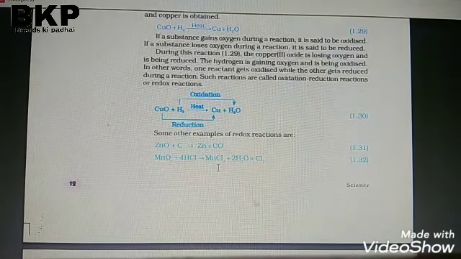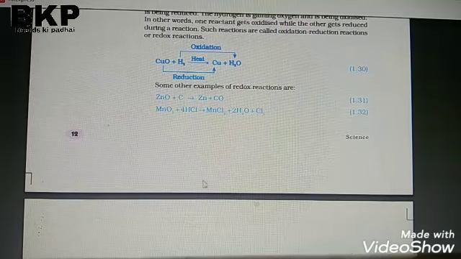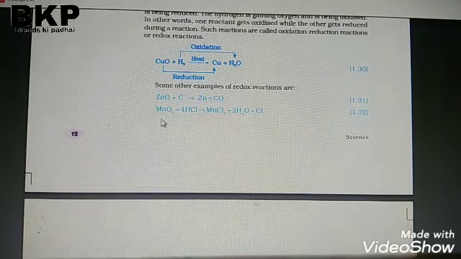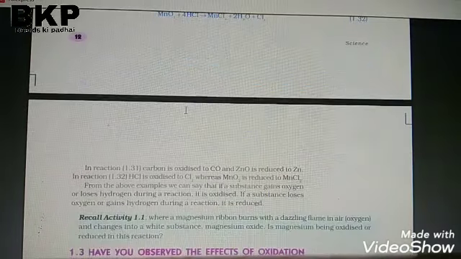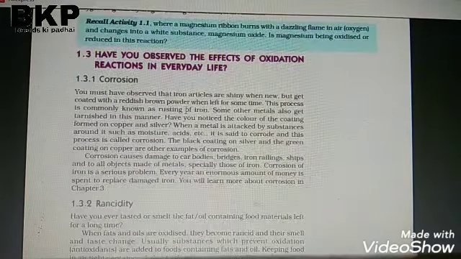These are simple examples, and these are simple topics you must learn, the examples of equations of oxidation and reduction.